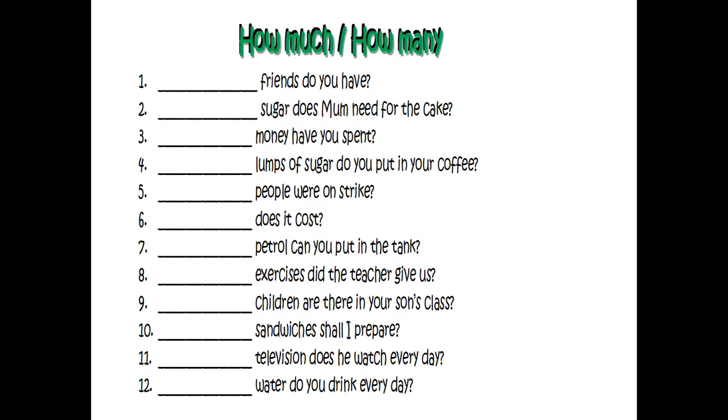Number 5. People were on the strike. What is people? Can you count people? Yes, of course. How many people were on the strike? Number 6. Does it cost? How much does it cost? Because it's asking for the price. That's why it's how much.